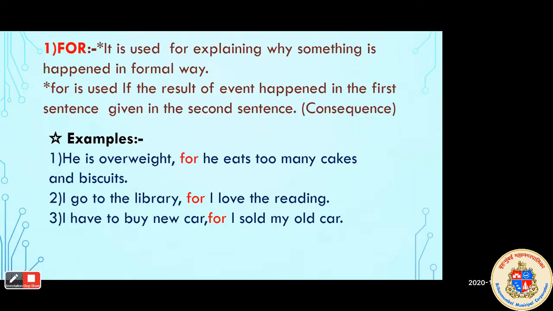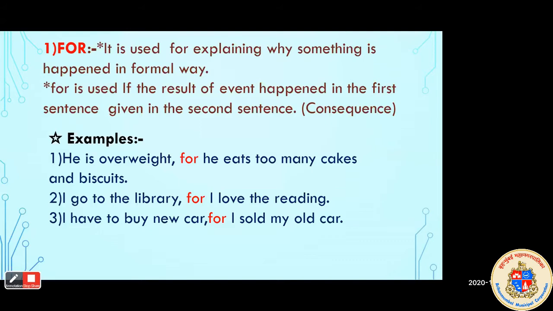Who will read the examples? Yes, read the examples. He is overweight for he eats too many cakes and biscuits. I go to the library for I love reading. I have to buy a new car for I sold my old car. Yes, these are the 3 examples given here.